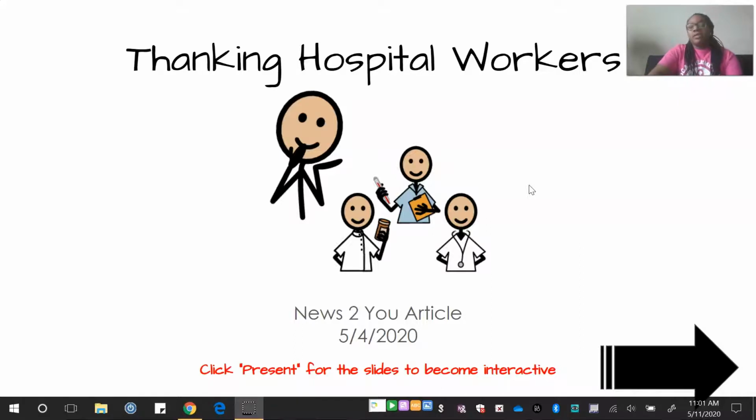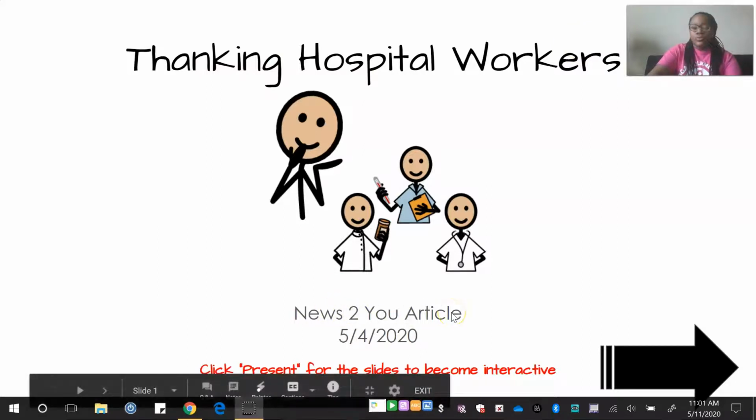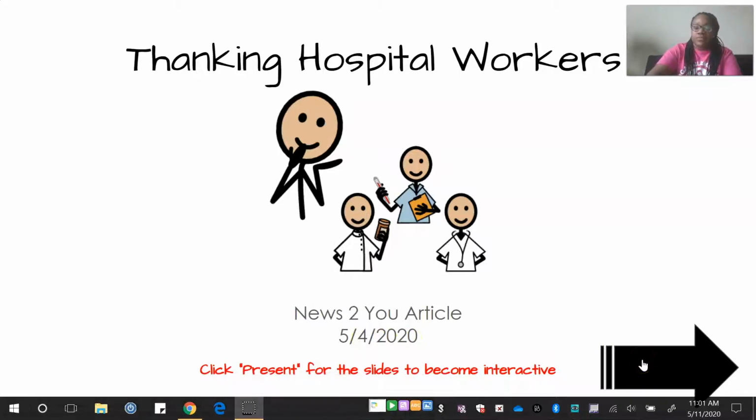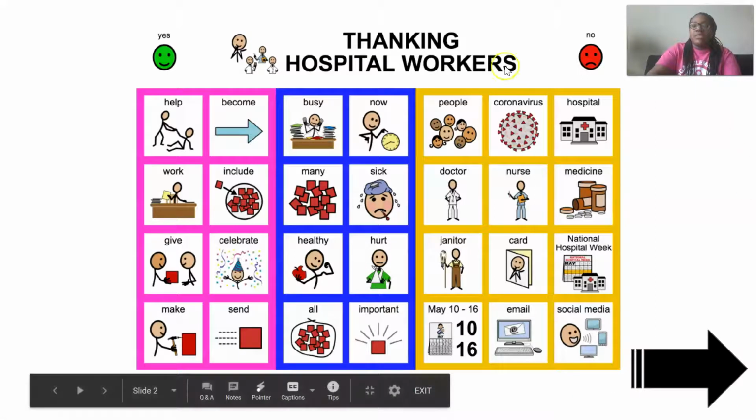All right, so the name of our story this week is Thanking Hospital Workers. And this is our News to You article. And this article was published on 5/4/2020. So that's May 4th, 2020. All right, so we're going to click the arrow to take us to the next page. All right, this is our communication board.